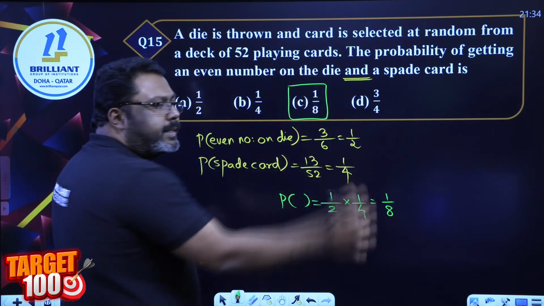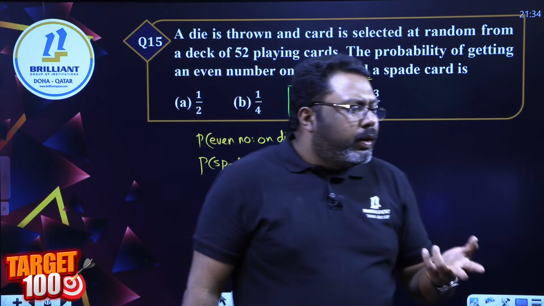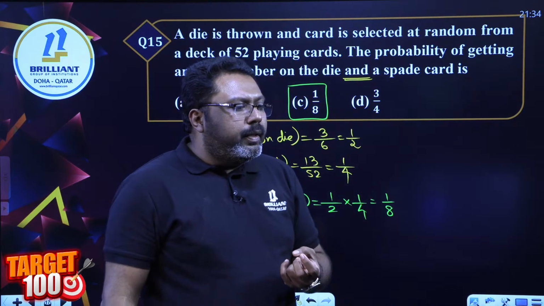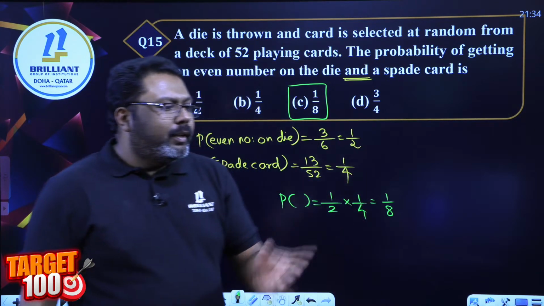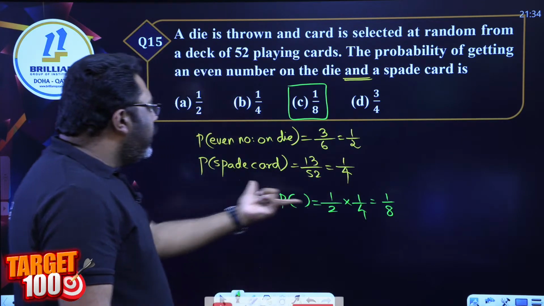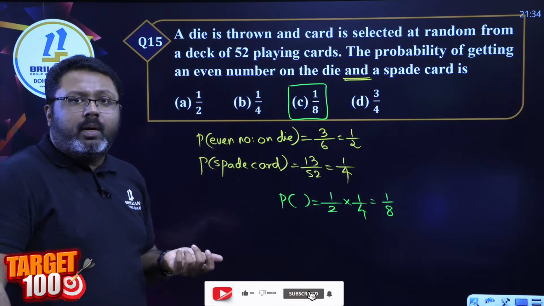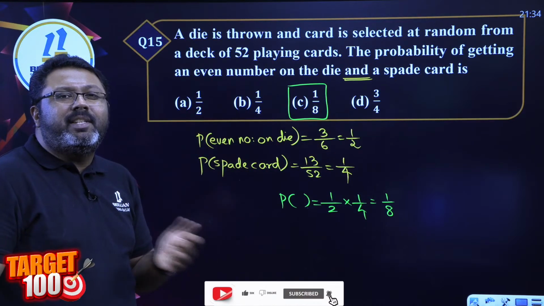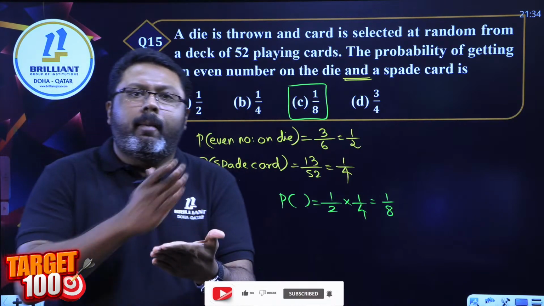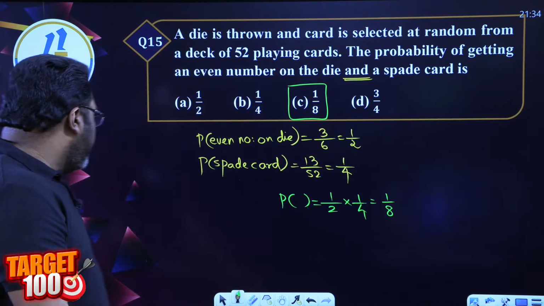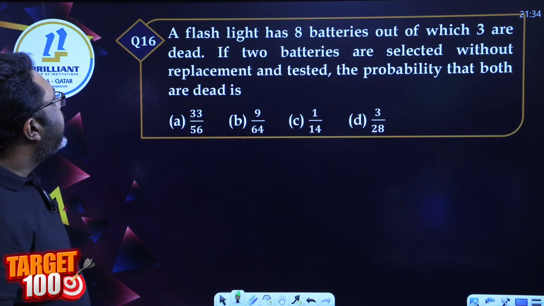Option C. Very good. Faisal, Hafiz, Prapti, Dhruvil, Faris, Jawad. 10 to 15 already answers came. Very good. Answer is simply 1 by 8. So story could be a big one, but still the answer is going to be simple. Just have to be only multiplying. Multiply the corresponding probabilities. Independent events.